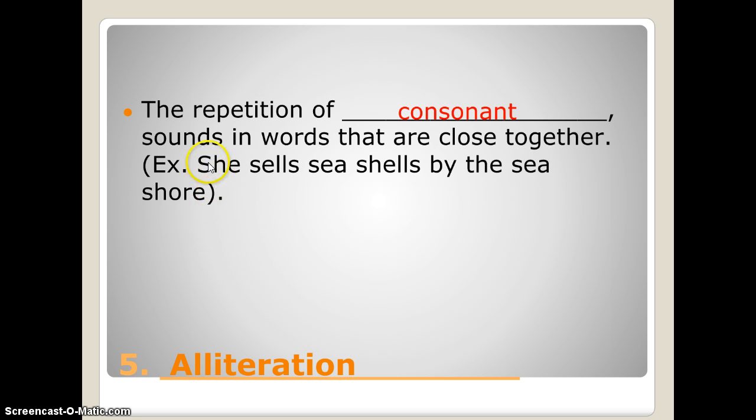Keep in mind that it's not the letter that it starts with, but the sound that it starts with. So here we have sh, and here we have s. So that when you're looking at alliteration, you're thinking about sounds. Remember, alliteration is a sound device, so it's going to change how the sound of the poetry comes together.